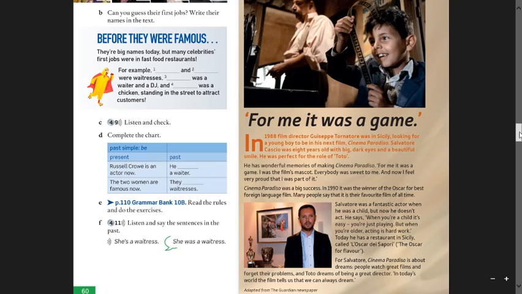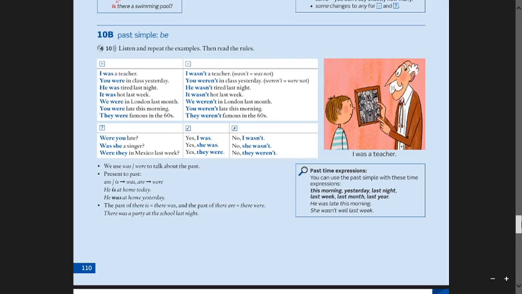Here we are. So 10B here. Remember that we use was and were to talk about the past. They are the past forms of the verb to be, okay? So the verb to be in present, we have three forms: am, is, and are. Am and is become was, and are becomes were, okay? Then we have there is and there are. There is becomes there was, and there are becomes there were, okay?